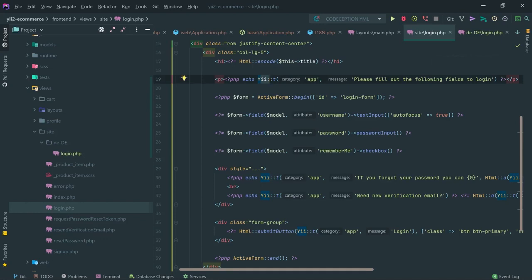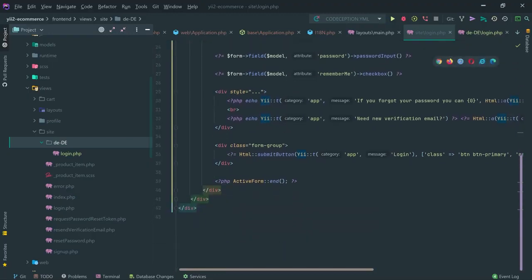Sometimes you want to have different additional files. If you are registering as a German user, or viewing in German, maybe you would like to have certain different input fields for registration or login, etc. So you do have the possibility to customize your views based on the language. If I create, of course, another language code like ka-GE and login.php inside that, it's going to be used for the Georgian language as well. So I think that's all about the translations.